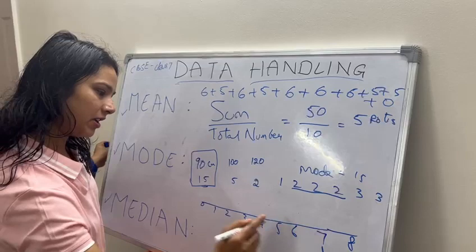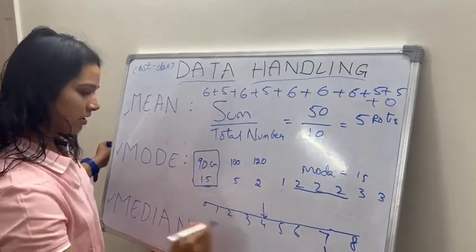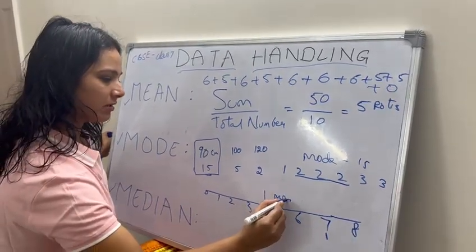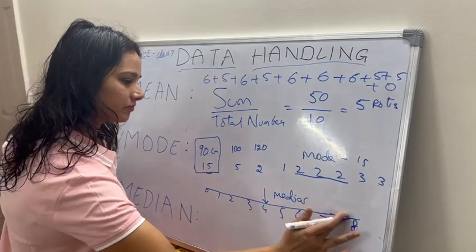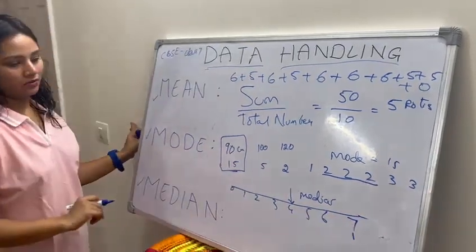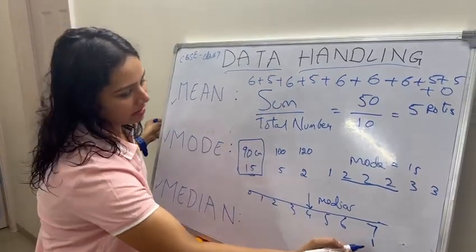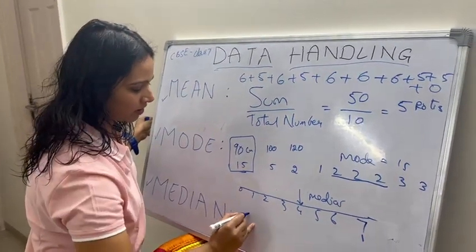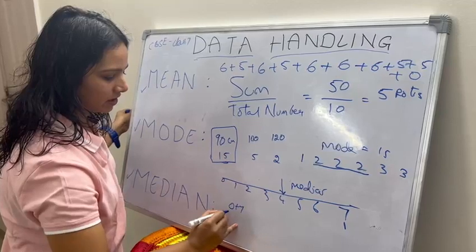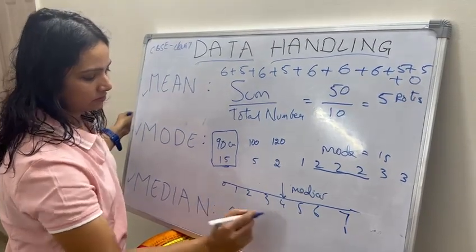Here 3, here 3, so 4 is my median. We can arrive at it as the lowest plus highest divided by 2.